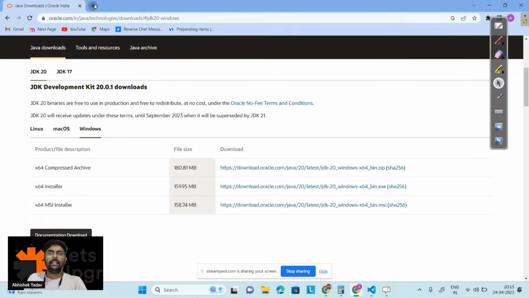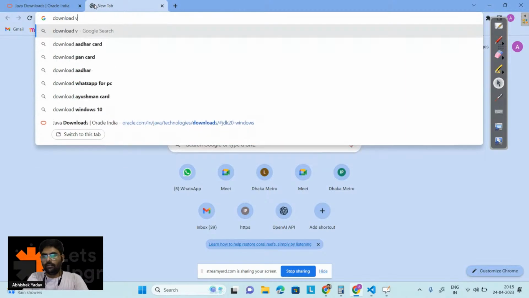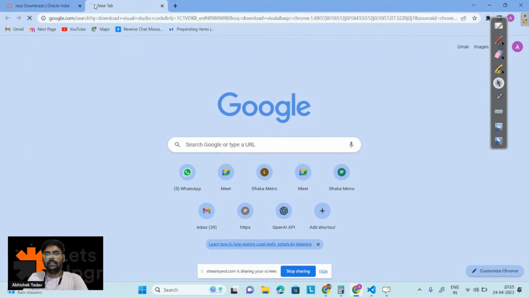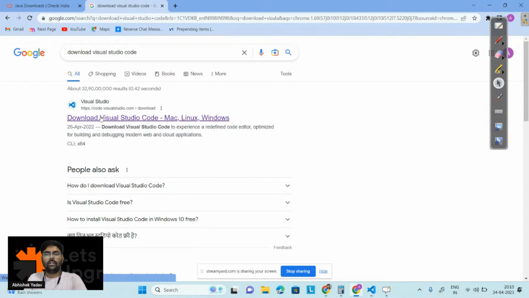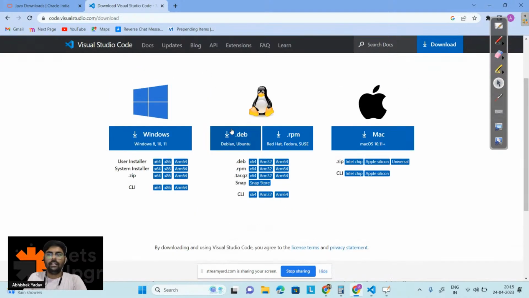After downloading JDK, you have to download Visual Studio Code. So go to download Visual Studio Code, click on the first link, and after that you can download this .zip file. That is for Windows, right? Similarly for Mac and for Linux you can download this part. So you have to download Visual Studio Code, and again it is a simple setup, right?